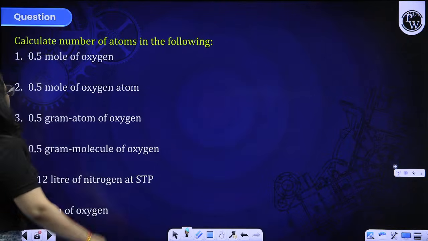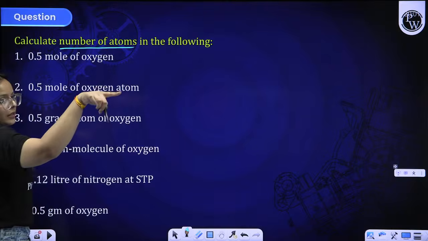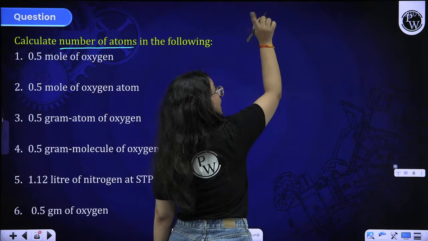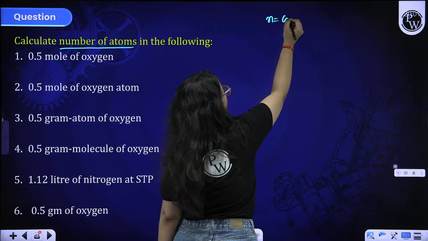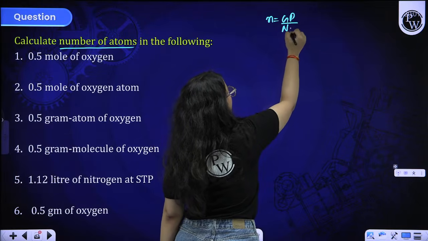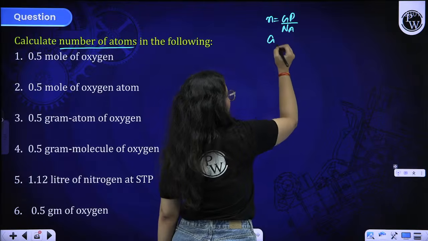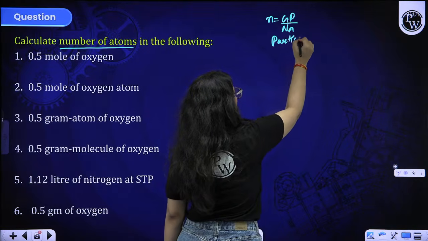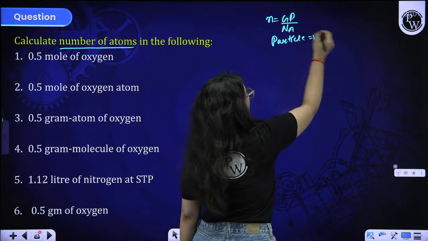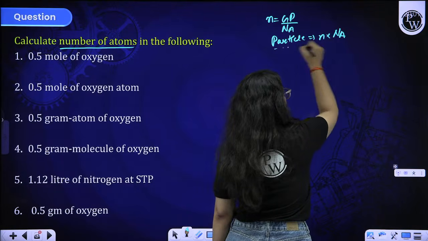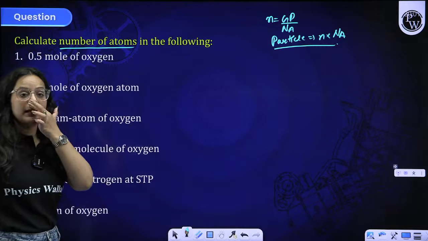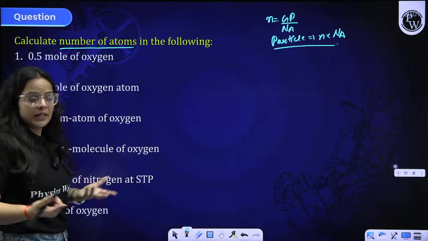Finding out another question: calculate the number of atoms. Now another question arises. Number of atoms. See, as I told you, how to find the number? Molecules are given to you, given particles by Na. And if I want to find out the particles, particles can be calculated by multiplying the moles with Na, right? But if I want to find out the atoms, accordingly I have to see whether a molecule is given to you or what is given to you.